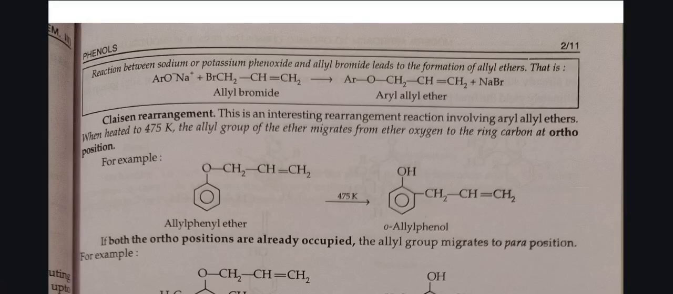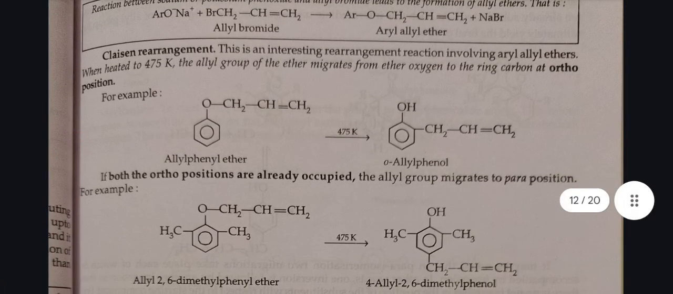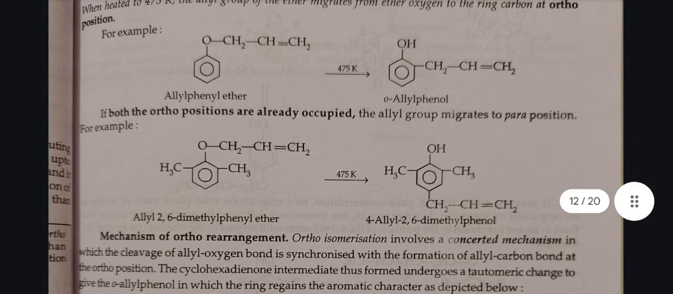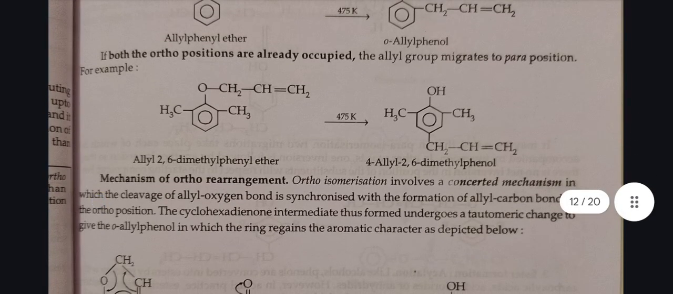Claisen rearrangement. This is an interesting rearrangement reaction involving aryl alkyl ethers when heated at 475 Kelvin. The alkyl group of the ether migrates from the ether oxygen to the ring carbon at ortho position. When allyl phenyl ether reacts at 475 Kelvin temperature, ortho allyl phenol is formed. If both the ortho positions are already occupied, the alkyl group migrates to para position.